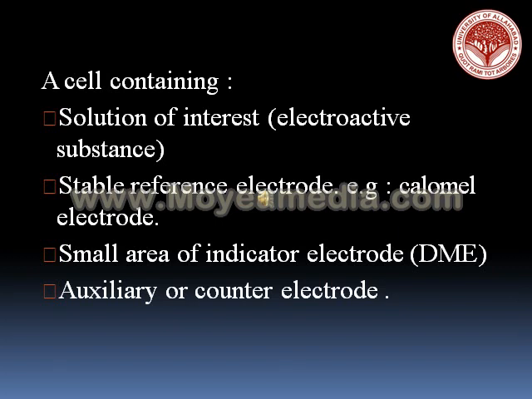Maximum suppressors are added in the required concentration range. When all these things are done, the initial and the final potential is set in the instrument and the current voltage curve is recorded. From the polarogram, half-wave potential and diffusion current is determined and thus qualitative and quantitative analysis is performed.